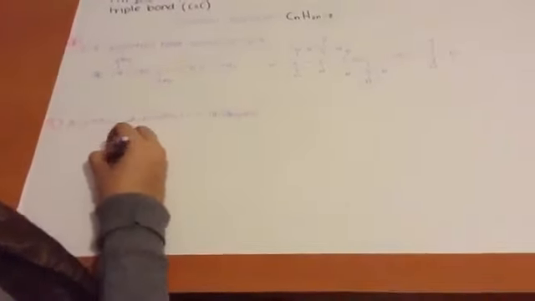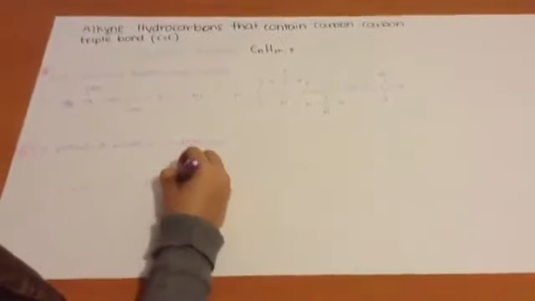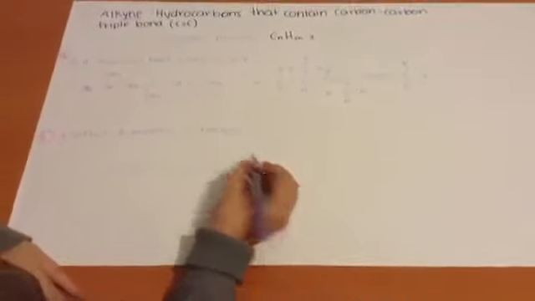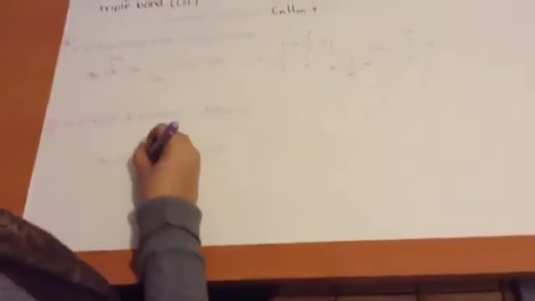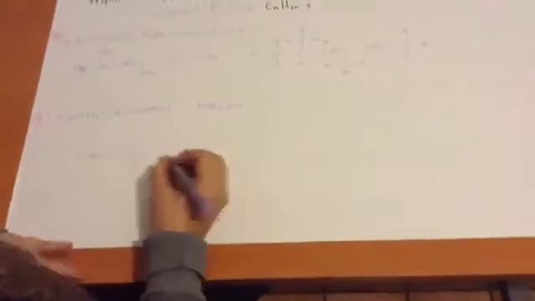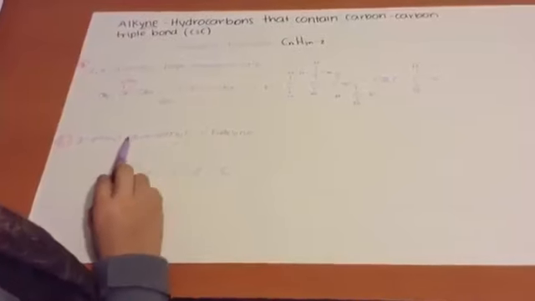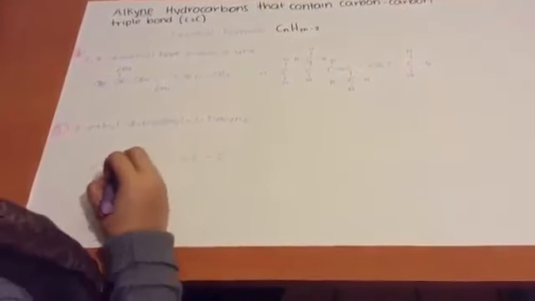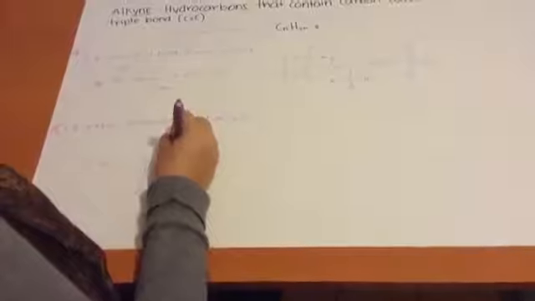And then we'll continue here with the hexane. So 1, 2, 3, 4, 5, 6 carbons. In the carbon number 1, there is the triple bond. In the carbon number 3, there is ethyl. In the carbon number 4, the methyl.